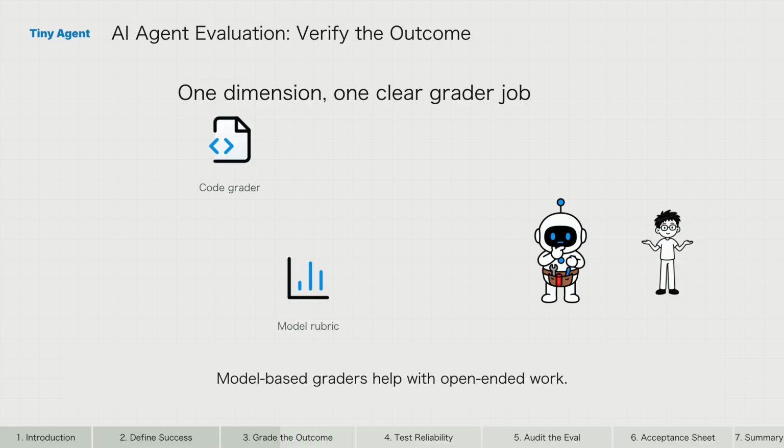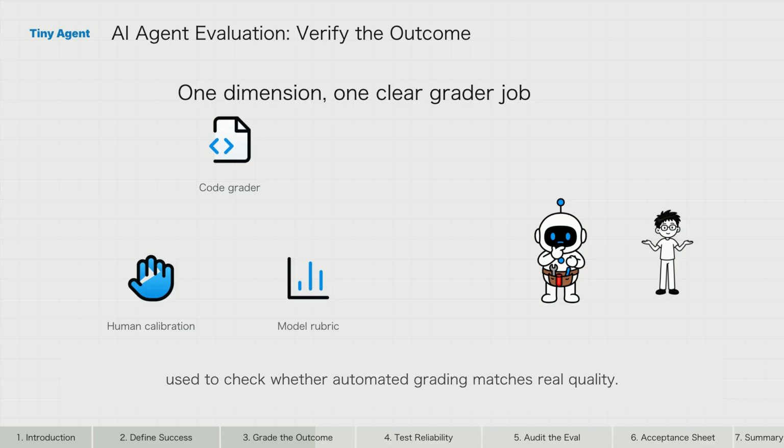Model-based graders help with open-ended work. A clear rubric can score groundedness, completeness, instruction following, or communication quality. Pairwise comparison and separate dimension scores are often more reliable than one vague request to judge everything at once. Model graders are still non-deterministic and must be calibrated against human judgment. Give them structured criteria and an unknown option when evidence is insufficient. For high-stakes or specialized work, human experts remain the reference used to check whether automated grading matches real quality.